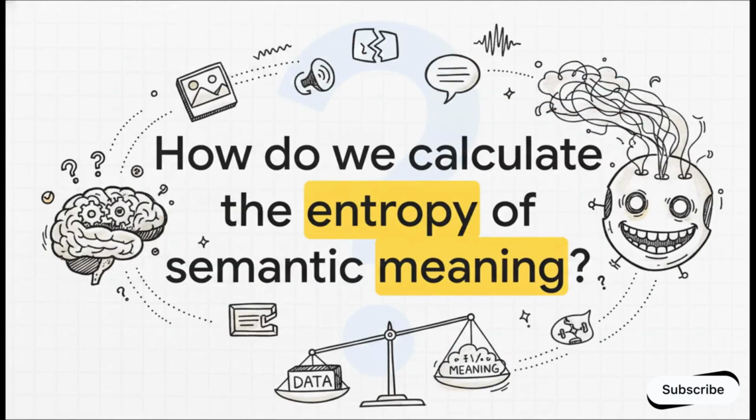Which leaves us with this final, somewhat provocative thought. If a generative AI outputs a completely hallucinated image, or a beautifully written but entirely false sentence, how do we calculate the entropy of its actual meaning? Shannon solved the problem of transmitting data perfectly back in the 40s, but the next generation of data scientists is going to have to figure out how to solve the problem of quantifying the uncertainty of meaning itself.